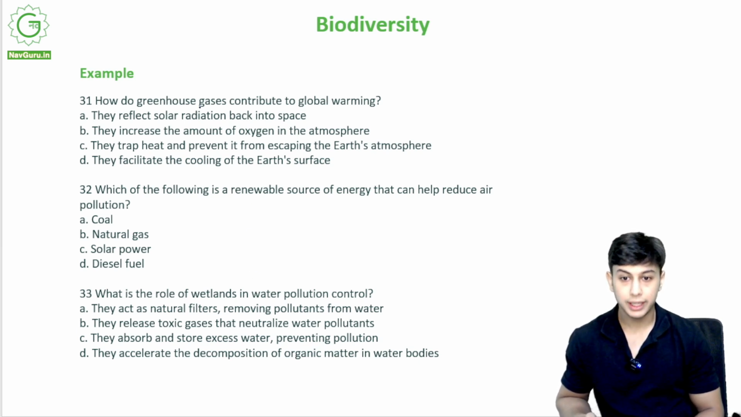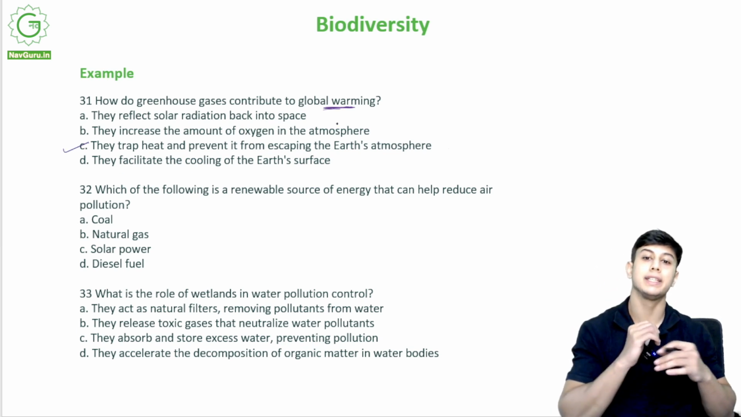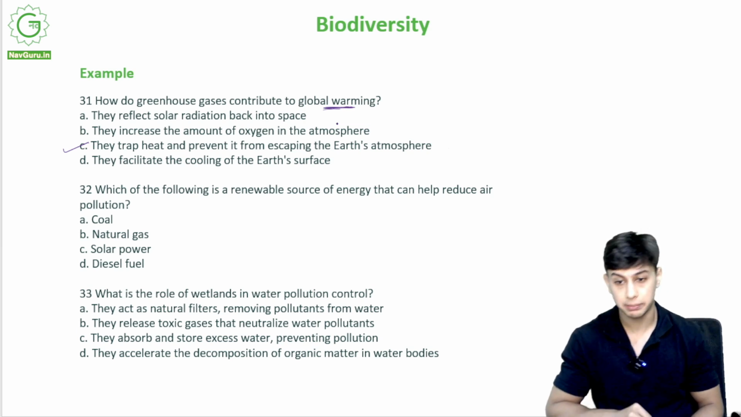How do the greenhouse gases contribute to global warming? They reflect solar radiation back into space. They increase the amount of oxygen in the atmosphere. They trap heat and prevent it from escaping the Earth's atmosphere. They facilitate the cooling of Earth's surface. It is C. They trap the heat. They do not let that heat escape.